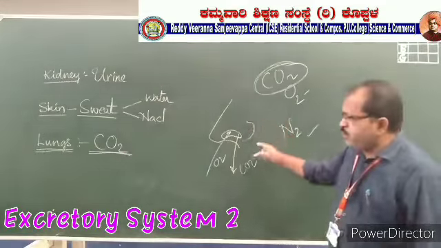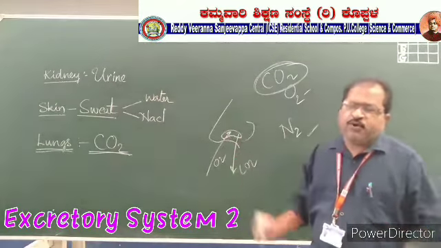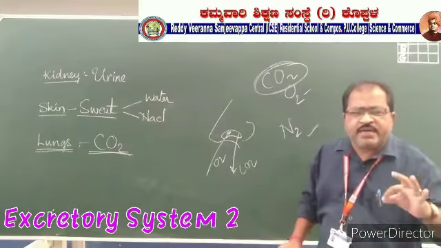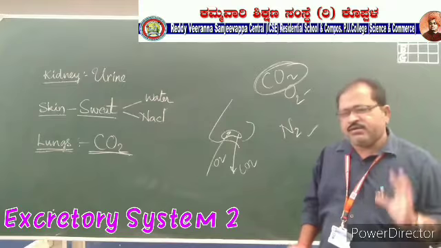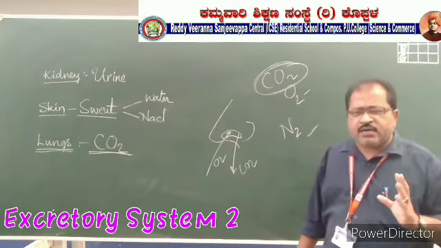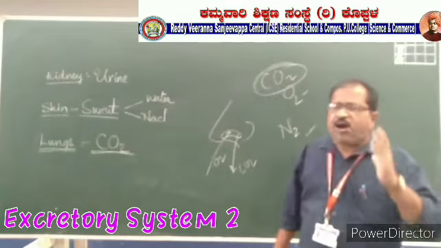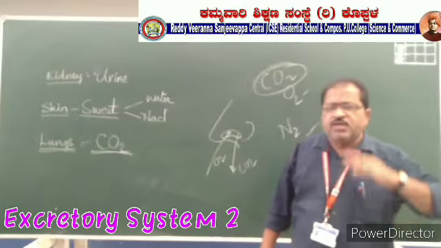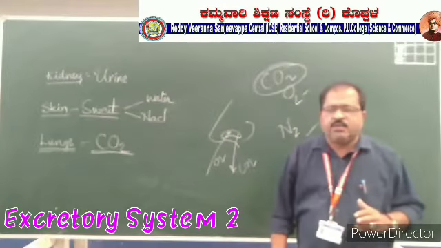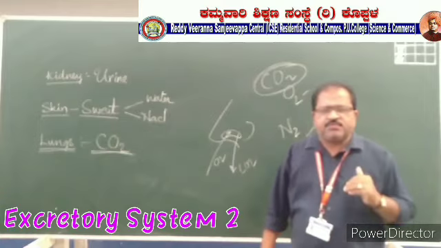Okay. So these are the three different excretory organs in our body. Among all the excretory organs, the kidneys are the primary excretory organs. So let us learn about why they are primary excretory organs. The remaining are accessory excretory organs. Accessory means secondary excretory organs. Which ones? The skin and the lungs. Even the liver is also an accessory excretory organ.